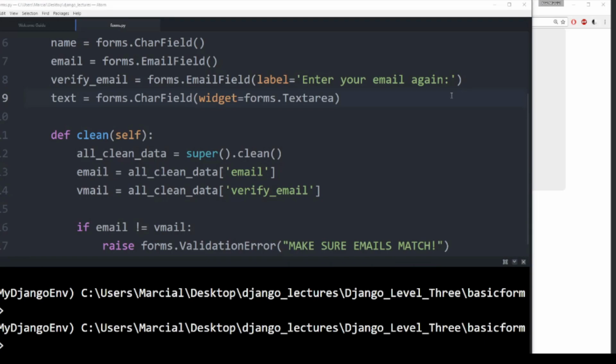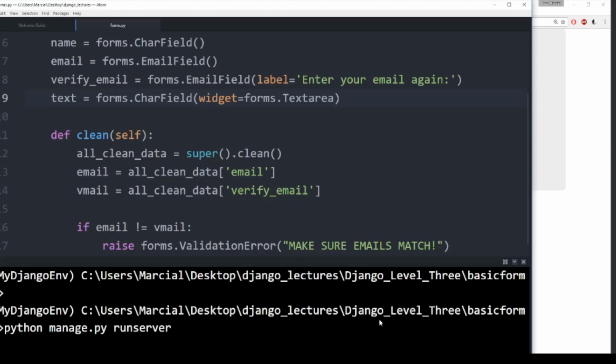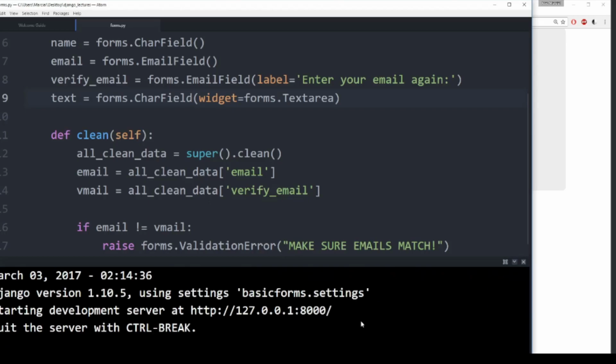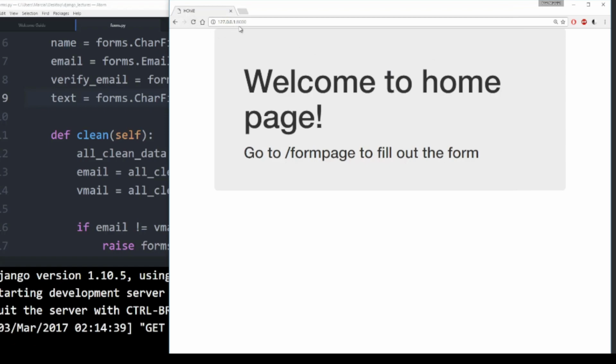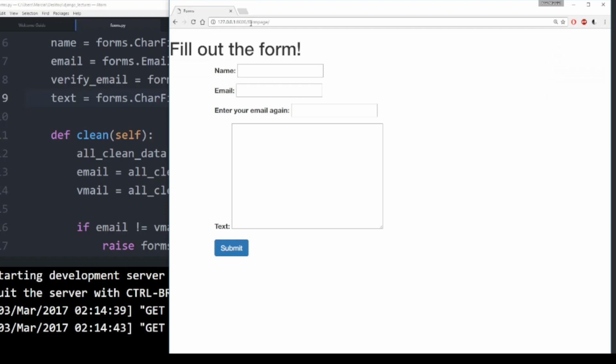Let's actually run this on our page. I'm going to run my server again because I cleared it here: python manage.py runserver, then hit enter. Make sure it's running without any error. Perfect. I'm going to refresh this page and call the form page. Here I see my name, email, enter your email again, and text.